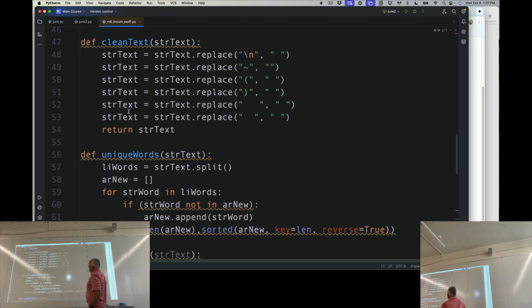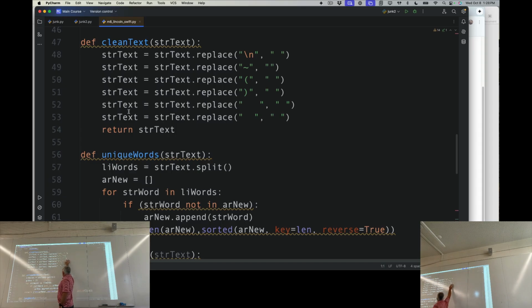One is called clean text, and what it does is it gets rid of line breaks and other assorted pieces, and it uses a string method called replace. It takes this and replaces it with that. The first argument is what it's looking for. The second argument is what it replaces it with. So it's taking a parenthesis, for example, and replacing it with a space.